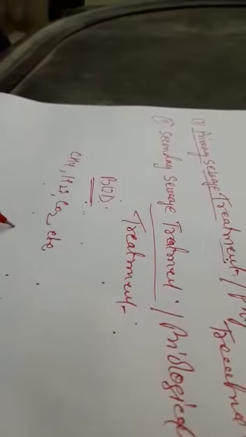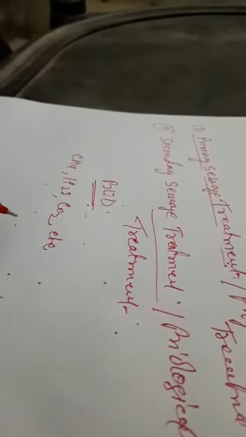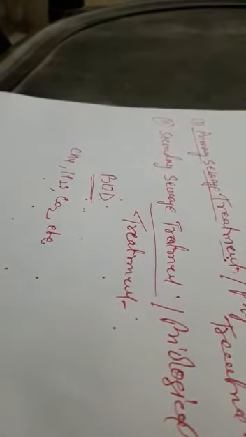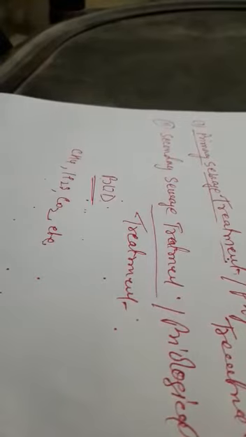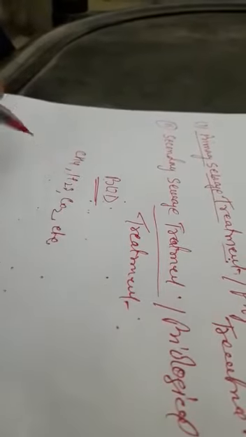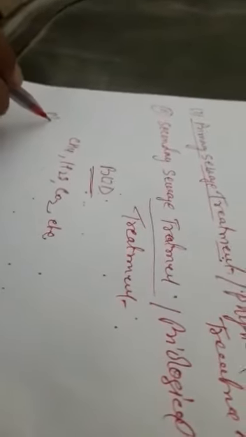The effluent from the secondary treatment plant is released into natural water bodies like rivers and streams. So this is the secondary treatment of water with the help of microorganisms like methanogens.